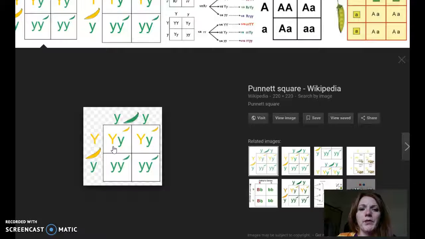Another example here is that you could have two big Y's. The two big Y's are always going to give you a yellow plant or a yellow pea pod in this example, and so it'll always be yellow. And so we have a few different ways that we can express the alleles. You can have two dominants and two recessives, or you can have a mix, so a dominant and a recessive, and we'll get to what those are called in just a minute.